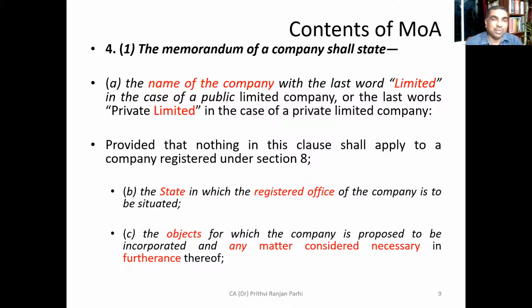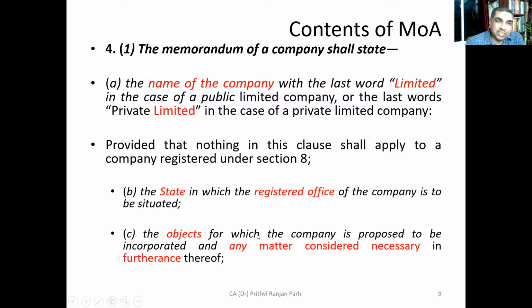So first thing, the memorandum of association should state the name. You have understood this condition. Second, it should also state the state in which the registered office of the company is to be situated. If it is situated in the state of Odisha, you just write Odisha. If it is situated in West Bengal, write West Bengal. If it is from Punjab, write Punjab.